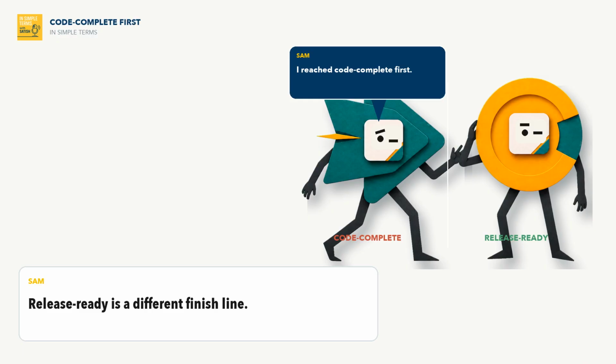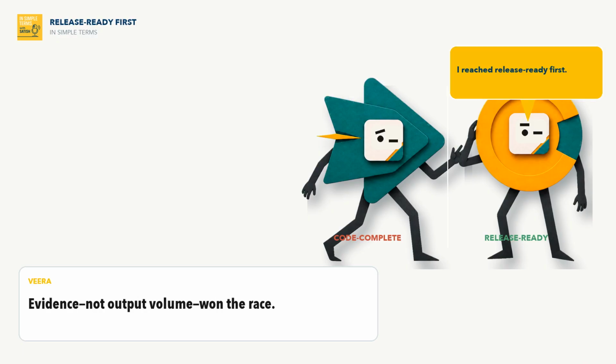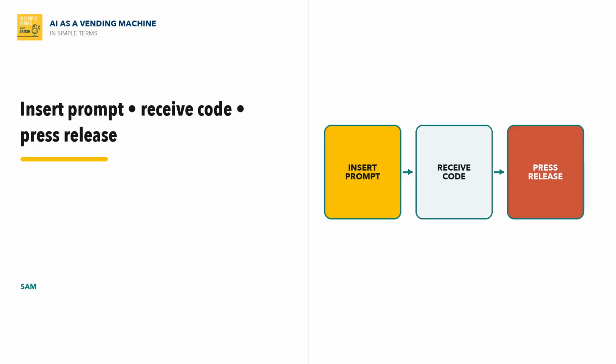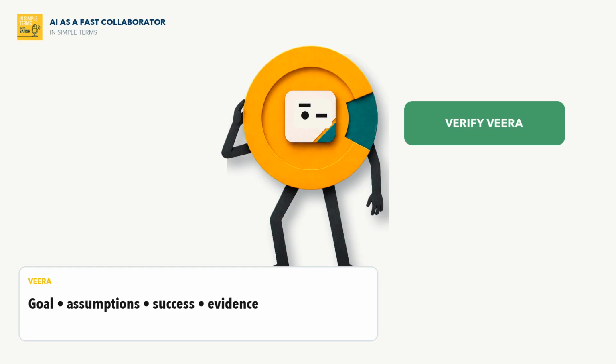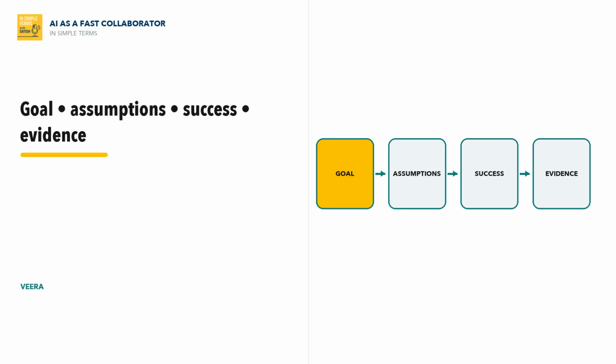Ship it Sam reached code complete first. Verify Veera reached release ready first. Sam treated AI like a vending machine. Insert prompt, receive code, press release. Veera treated AI like a fast collaborator. She supplied the goal, questioned assumptions, defined success, and asked for evidence.